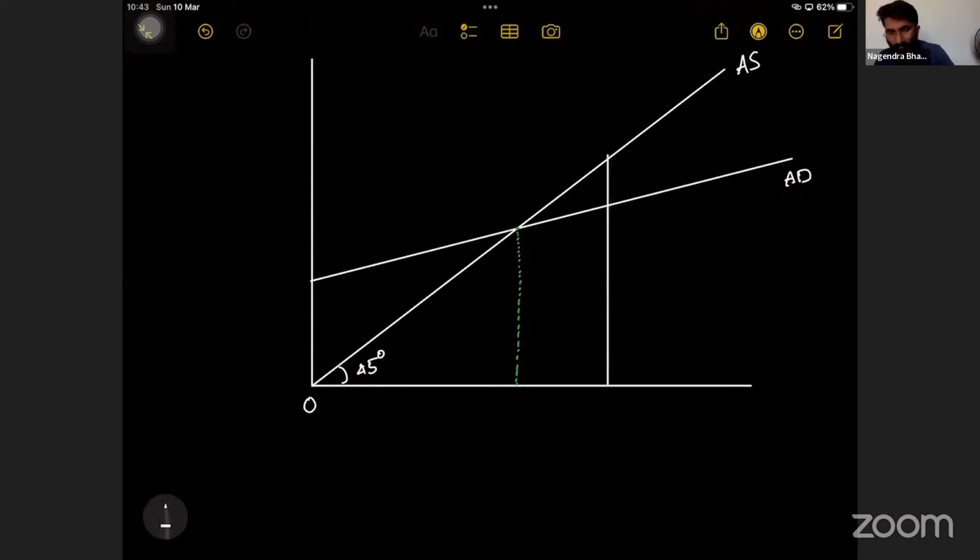क्या हुआ है इसमें? What has happened here? Supply is more, demand is less. This is deflationary gap, no? Supply is more, demand is less. What has to happen? Demand is more, supply is less. That means here, this is where supply is less, demand is more. This is demand. This one is supply, no? So this is called as inflationary gap. This is inflationary gap. Same point, ulta. I have written it ulta. See?